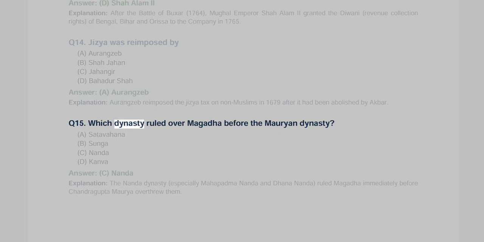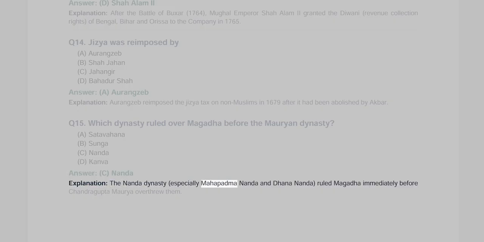Q15. Which dynasty ruled over Magadh before the Mauryan dynasty? A. Satvahan, B. Sunga, C. Nanda, D. Kamva. Answer C. Nanda. Explanation. The Nanda dynasty, especially Mahapadma Nanda and Dhana Nanda, ruled Magadh immediately before Chandragupta Maurya overthrew them.